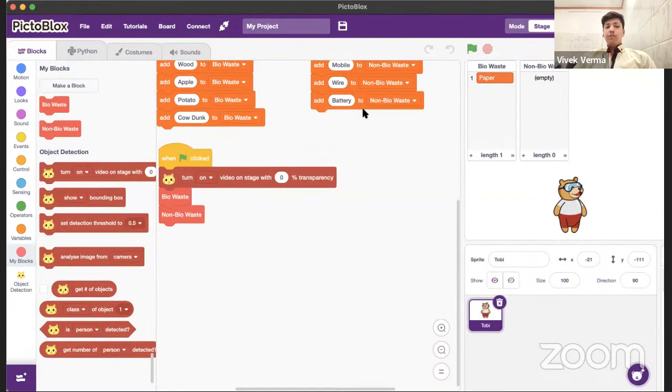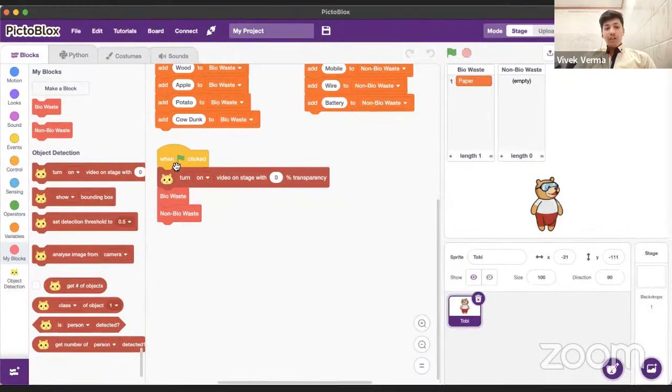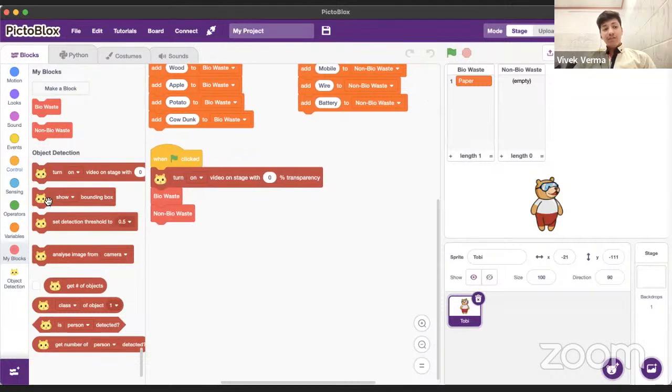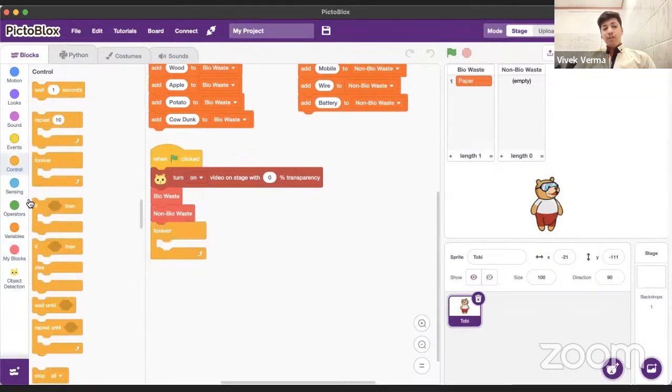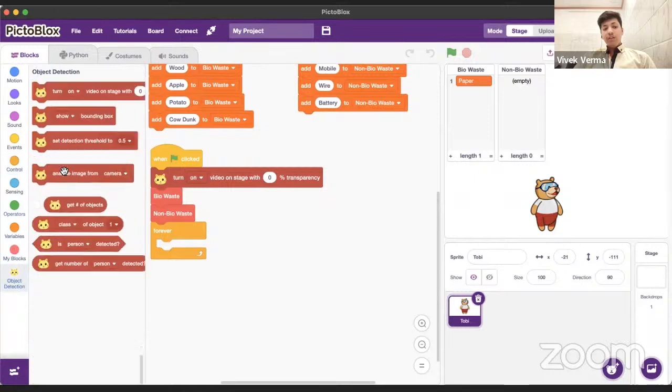Now what do I want to do? Now we want to analyze the image from the camera until we stop the execution of the code. So for that, we have to use a forever loop, right? We have done this in many classes. In the previous classes, what have we done? Whenever we want to analyze something, we use a forever loop. And why is that? Because we want that analysis part to be repeated, to be in a loop until we click on this red stop button.